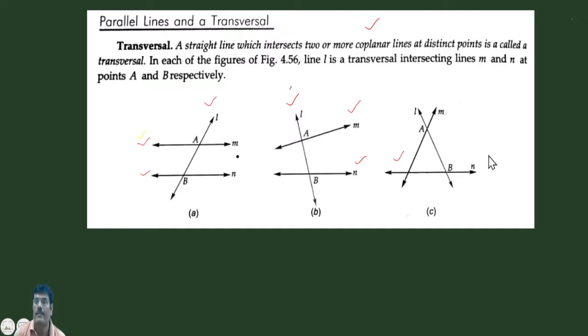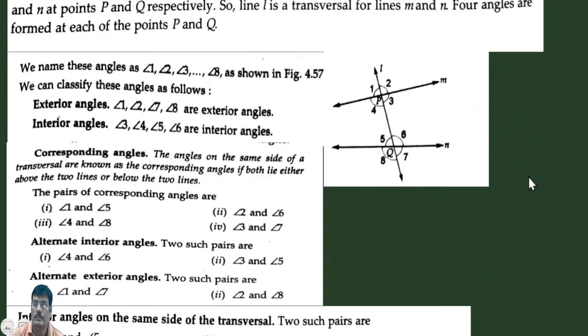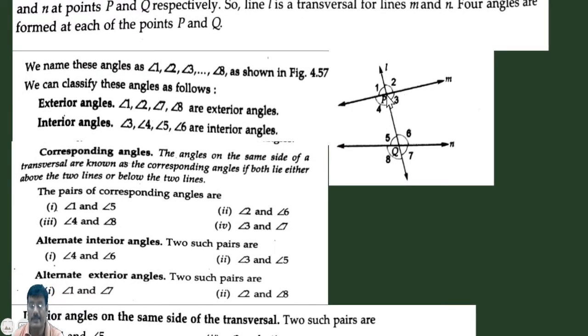Again see, in this figure you observe that this line is M and this is N and this is a transversal.